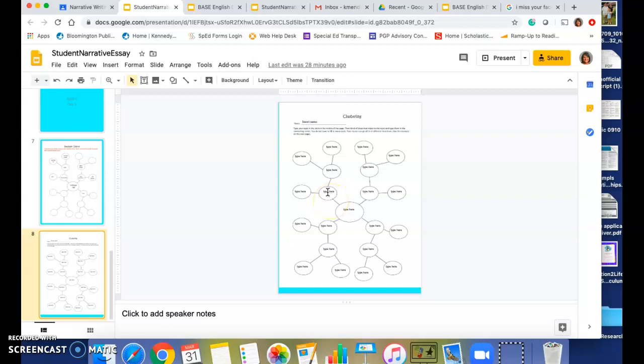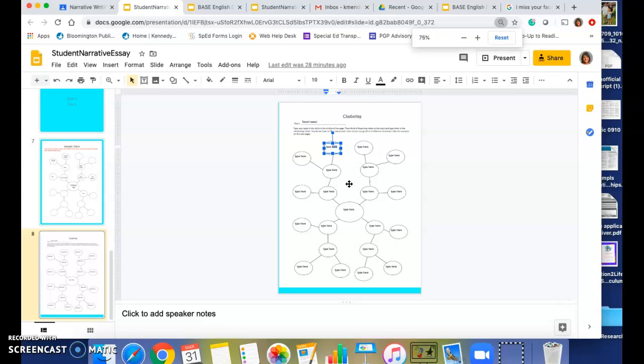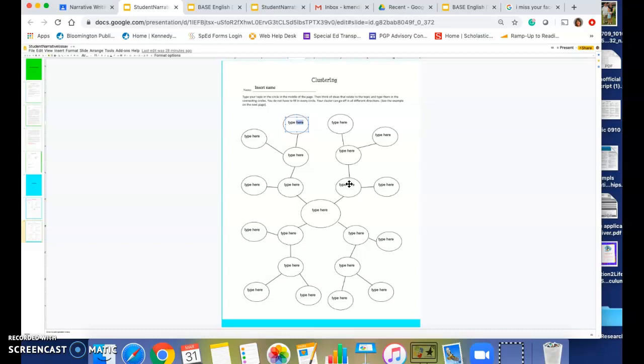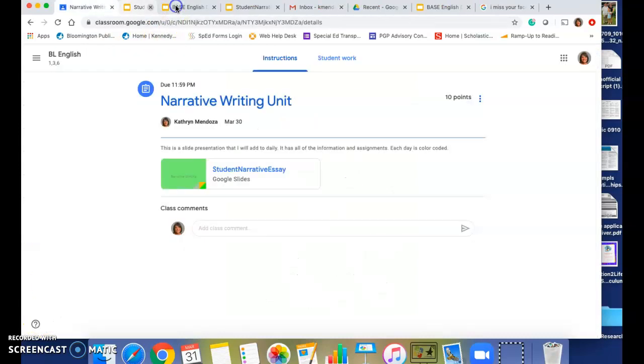This is one of those pages that has text boxes, so if you just click on there, you can type into it. If you're having trouble seeing, you can hit Command minus, and that will make it a little bigger. When you're done with that, I want you to share it with me or submit it or turn it in, whatever it's asking you to do. All right, so we're done with that part.